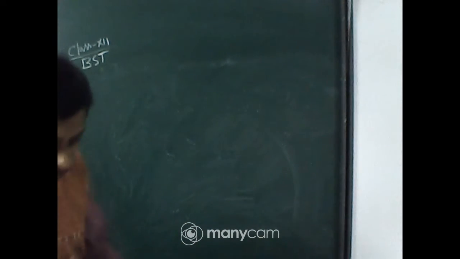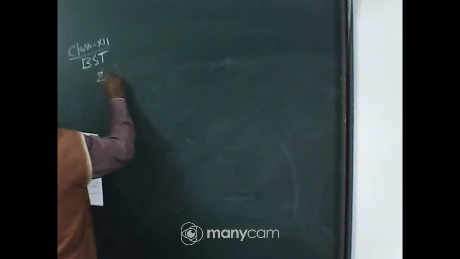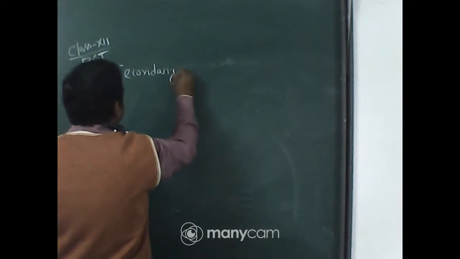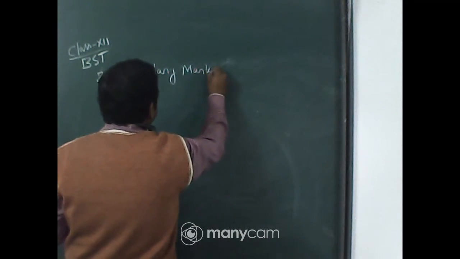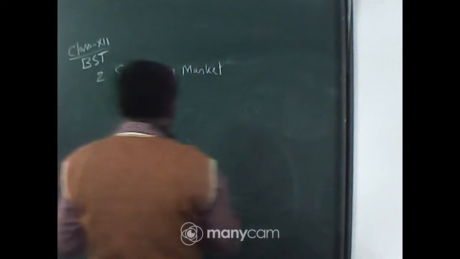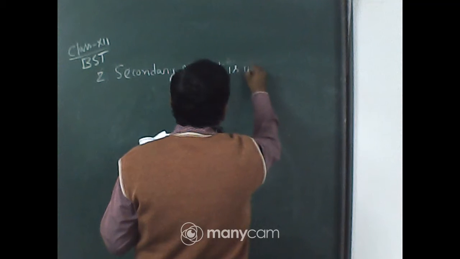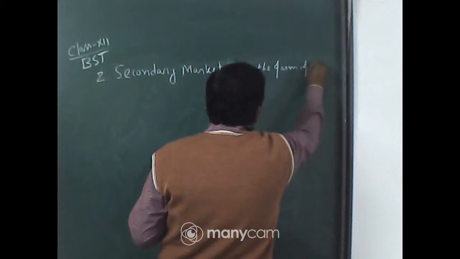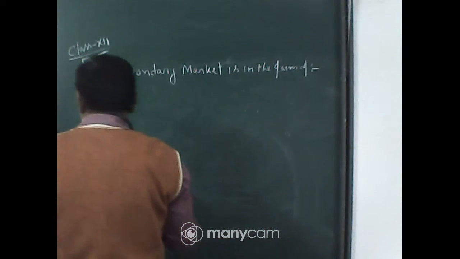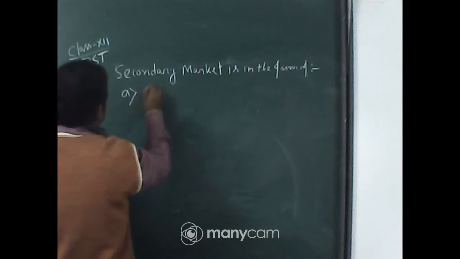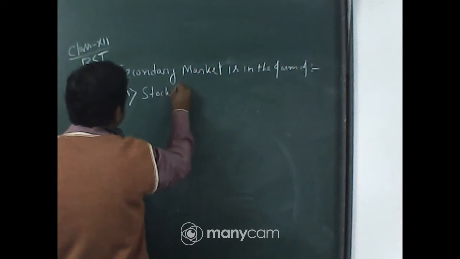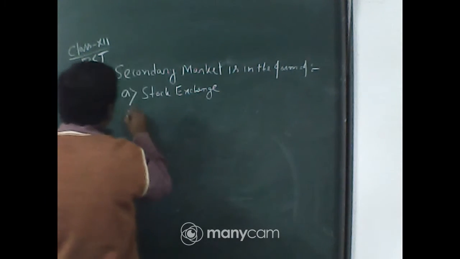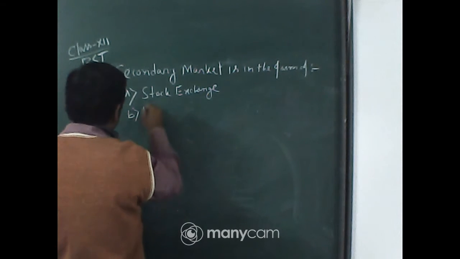Question number 2. Secondary market is in the form of: option A, stock exchange. Option B, money market.